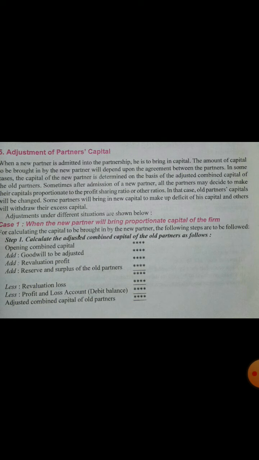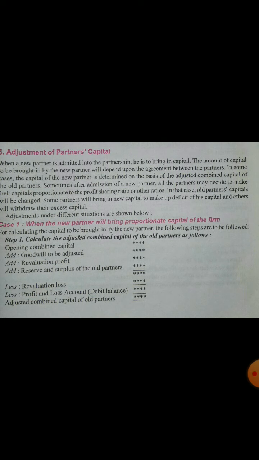From there we will add goodwill to be adjusted. That means the premium of goodwill that the new partner is bringing, we will add that amount here. Again, any profit on revaluation, we will add it here. Again, any reserve and surplus. All these adjustments have already been told to you.